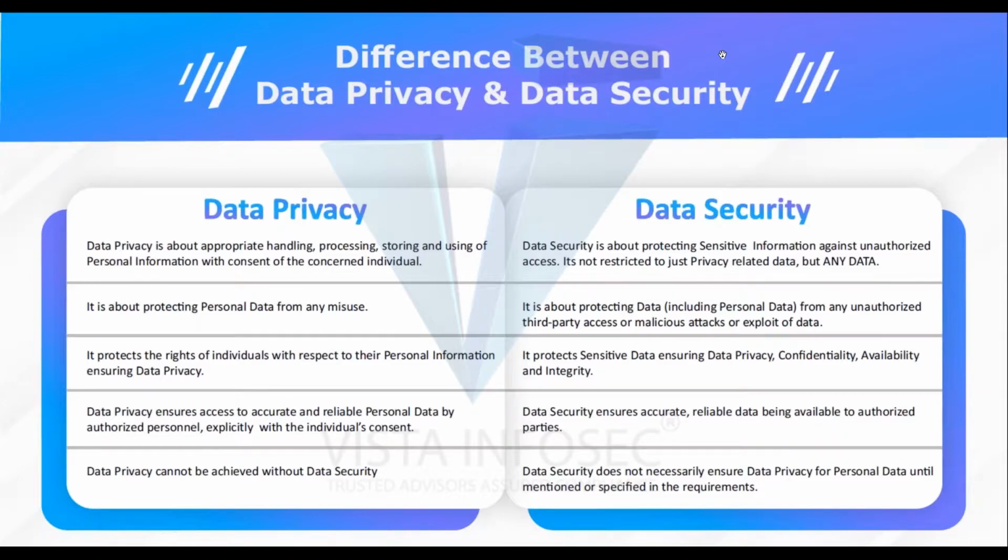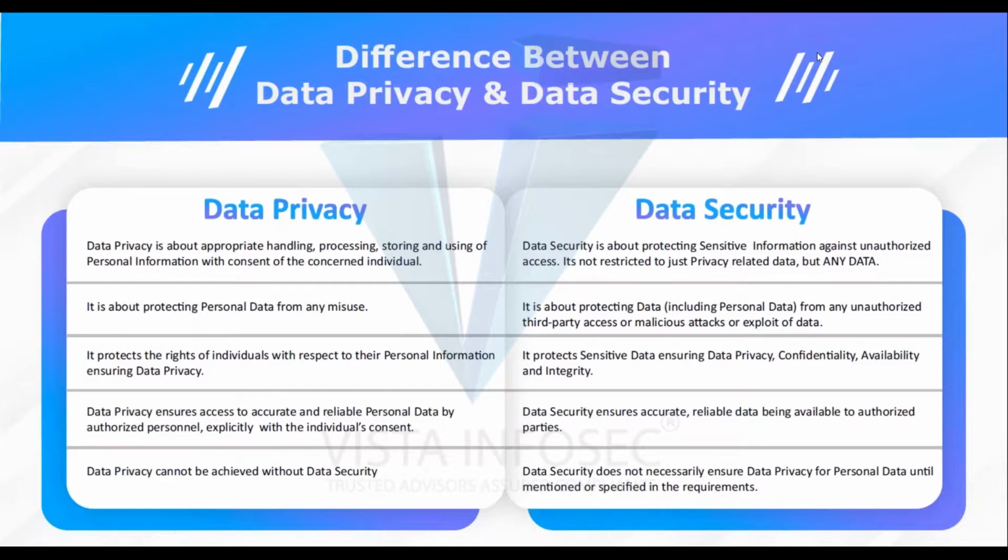Data privacy is about protecting personal data from misuse, and data security, which includes personal data, is about protecting any data from unauthorized third-party access, malicious attacks, or exploitation of data. As I gave examples of data privacy earlier, data security is like a superset, and data privacy is like a subset of it.